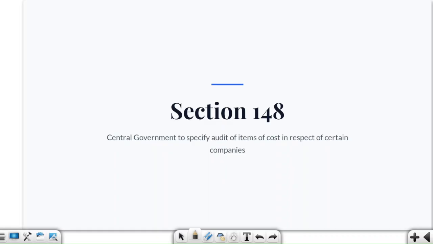Now let us talk about section 148. See, here you have to understand what is cost audit. Imagine there is a company that is manufacturing cement. Its financial accounts are telling that there is a sale, there are some expenses. Also, it will tell us how much profit we have earned, right?